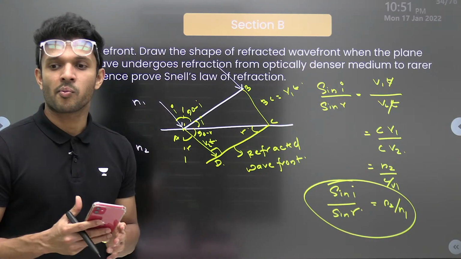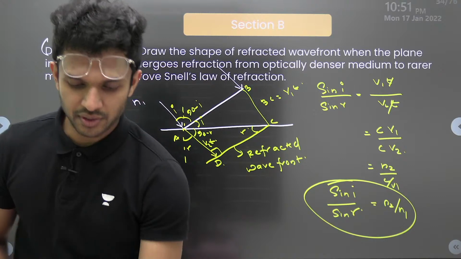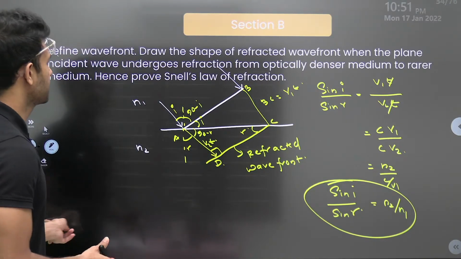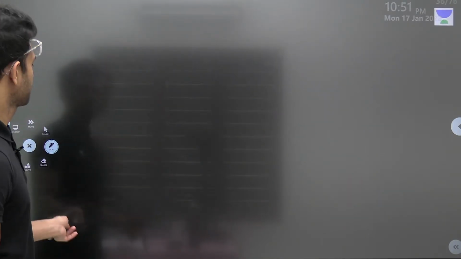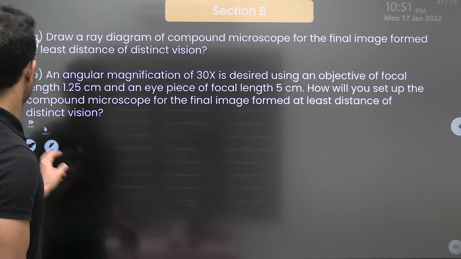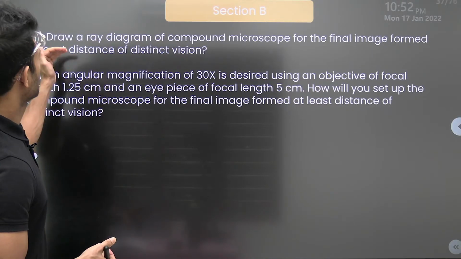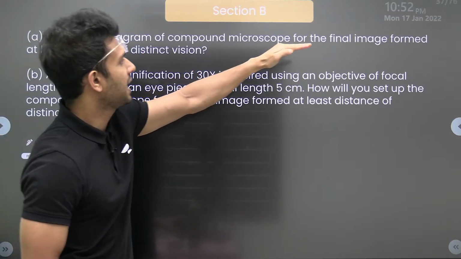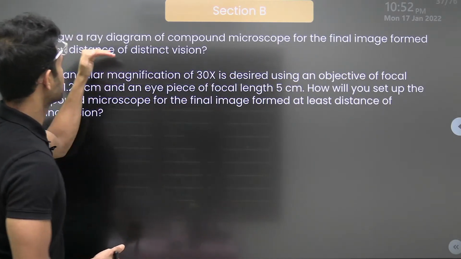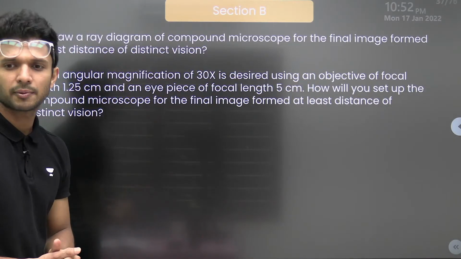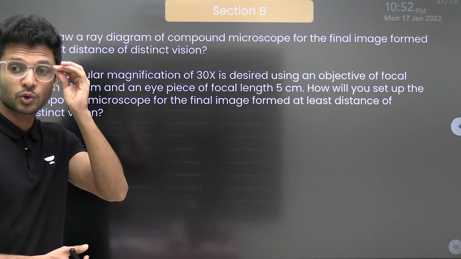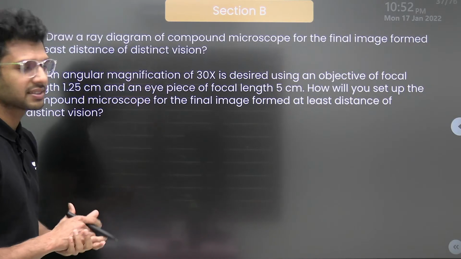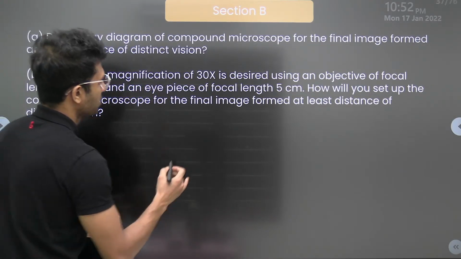So let's proceed and solve the next question. What is waiting for us? Okay. What does our next question say? Draw a ray diagram of a compound microscope for the final image formed at least distance of distinct vision. Shall we draw the diagram of the compound microscope where the image is formed at the least distance? Okay, fine. So it's a microscope.